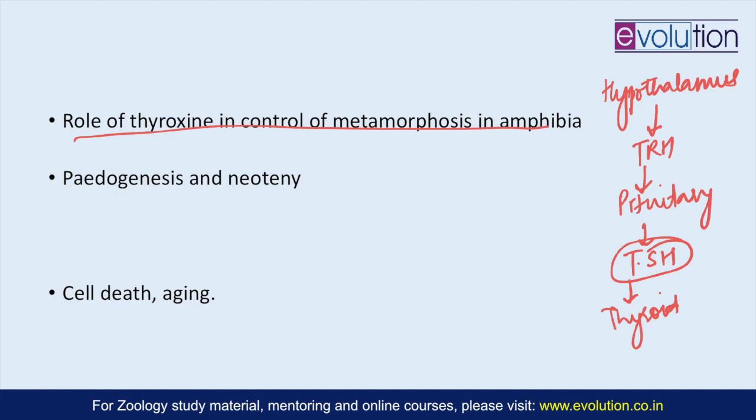Neoteny is nothing but retention of juvenile characters, and this concept was first given by Walter Garstang in 1922. This neoteny, when the juvenile form retains these characters into adulthood, manifests in two ways. One is pedogenesis, and the other is pedomorphosis.